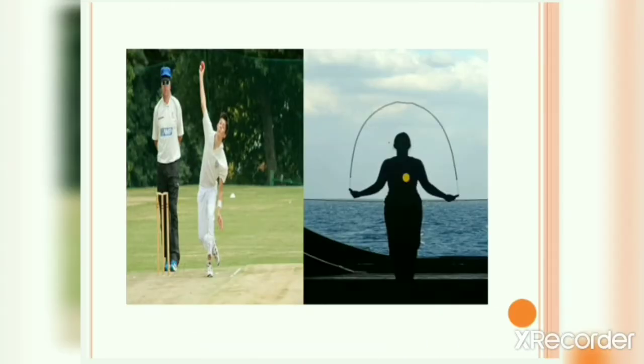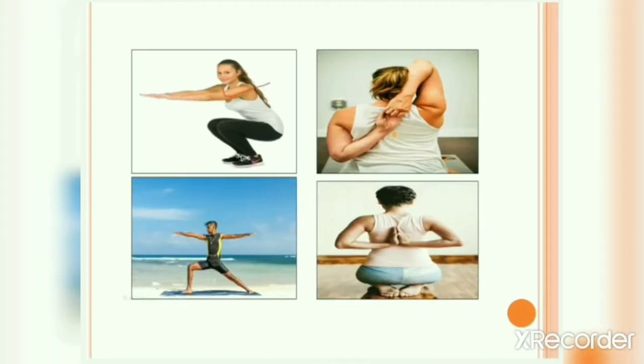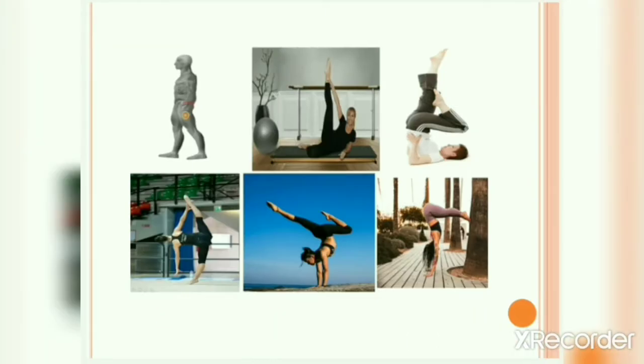That is the reason that while bowling a ball or while skipping, you can move your arms in both clockwise and anti-clockwise direction in 360-degree rotation, right? You're capable of moving your arms in different ways, like this, like this, like this, just because there is a ball and socket joint present over here, and it allows the greatest degree of movement.